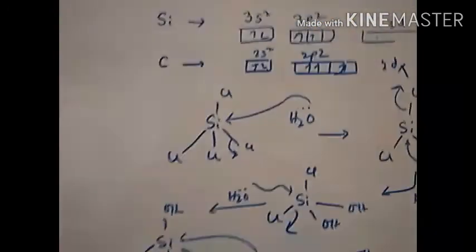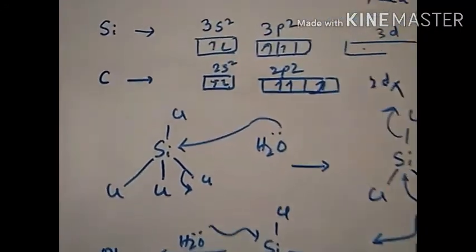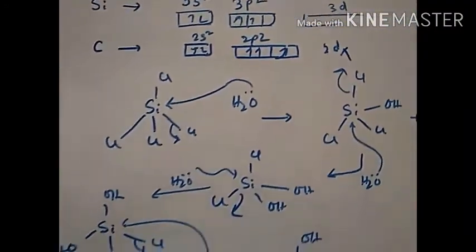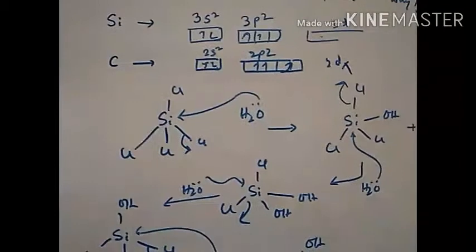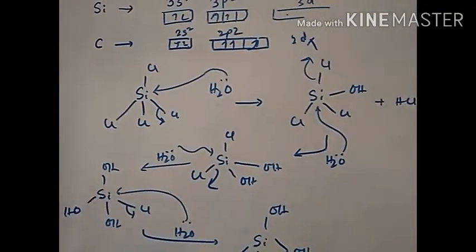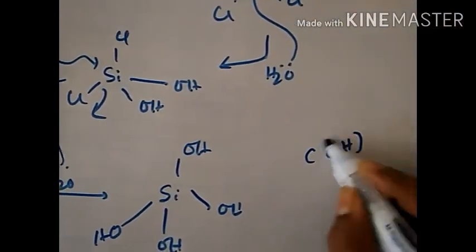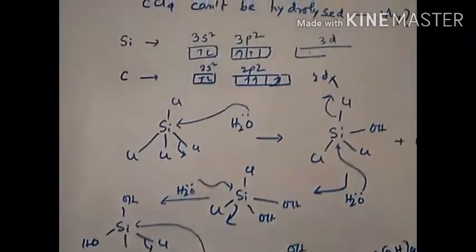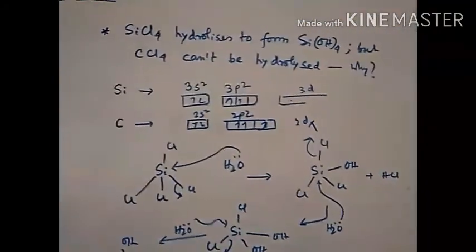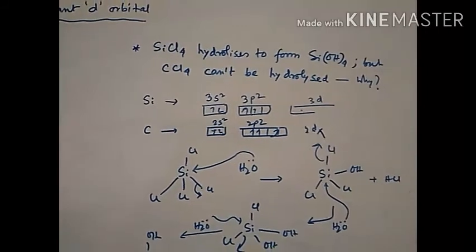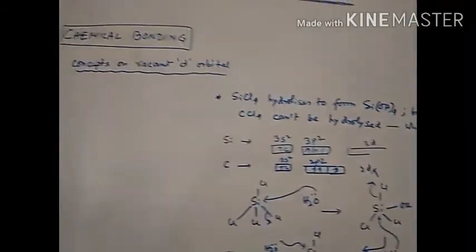But since carbon hasn't got a vacant d orbital, this elimination process by hydrolysis of water molecules cannot take place, so formation of C(OH)4 is impossible. That is why the difference. So students, you should understand these two concepts on vacant d orbital.